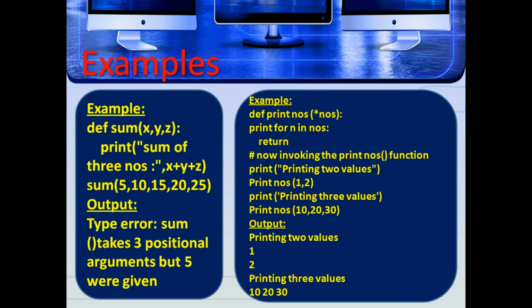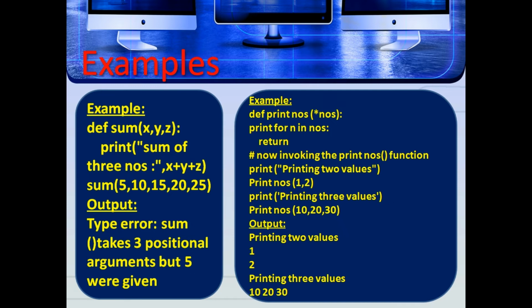The next example is def print_numbers(*nos): for n in nos: print(n), return. Now invoking the print_nos function: print("printing two values"), print_nos(1, 2), print("printing three values"), print_nos(10, 20, 30). Here nos means number of statements. The output is: printing two values 1, 2, printing three values 10, 20, 30.